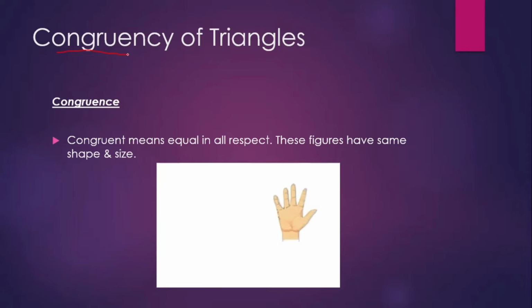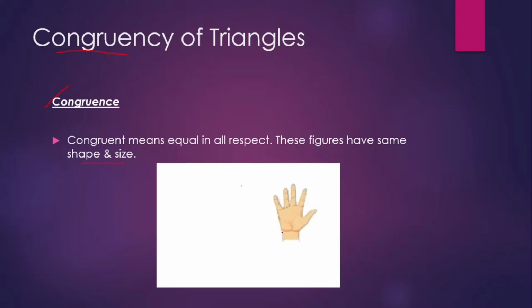Okay, for example, look at the example of your hands, right? Suppose you imagine, you take your hand towards the mirror and touch the mirror. Your hand will superimpose with your image in the mirror, right? So that means the figures which are having same size and same shape are termed as congruent, right?